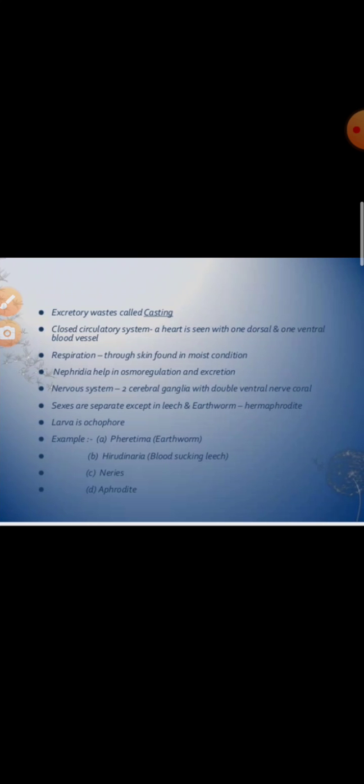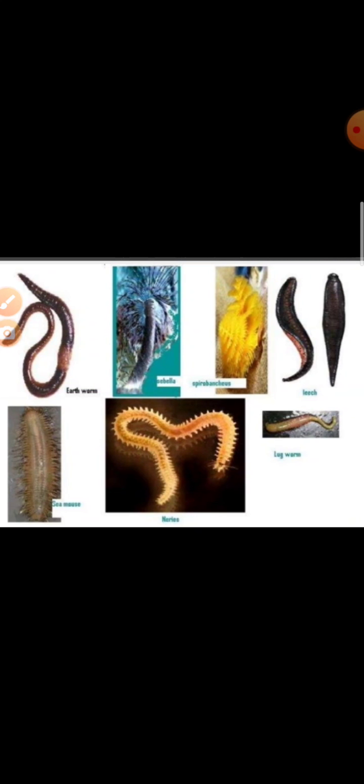So many examples are given. You can write 2 examples along with the characteristics of each phylum. You can give any examples. These are some pictures of Annelida, those organisms which are under the phylum Annelida.